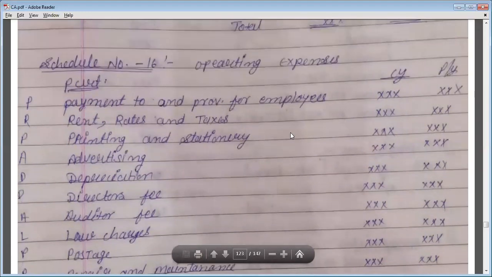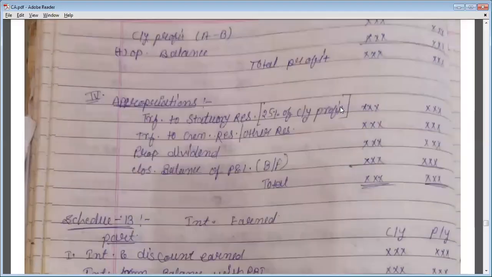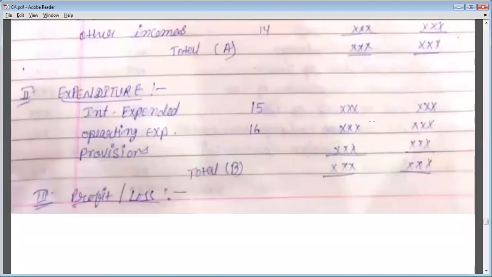All these expenditures will be included in operating expenses, and the total amount will be written in the P&L account here. Now, provisions: we have already discussed provisions in our last lecture, provision for NPA and other provisions. All these provisions we will calculate in a working note, and then the total amount of provisions will be written down here.